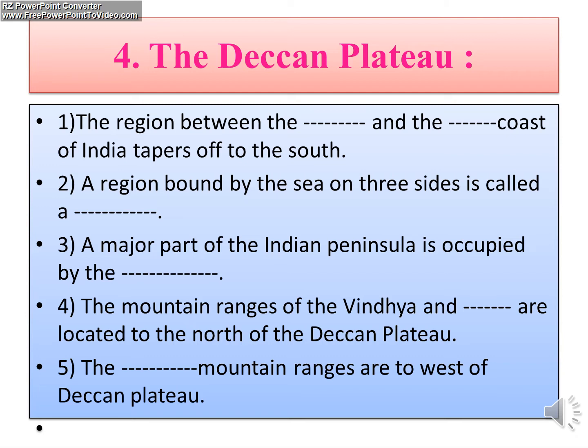By the time I read the question: the region between the dash and the dash coast of India tapers off to the south. A region bound by the sea on three sides is called dash. A major part of Indian peninsula is occupied by the dash. The mountain ranges of Vindhya and dash are located to the north of Deccan Plateau. The dash mountain ranges are to the west of Deccan Plateau.